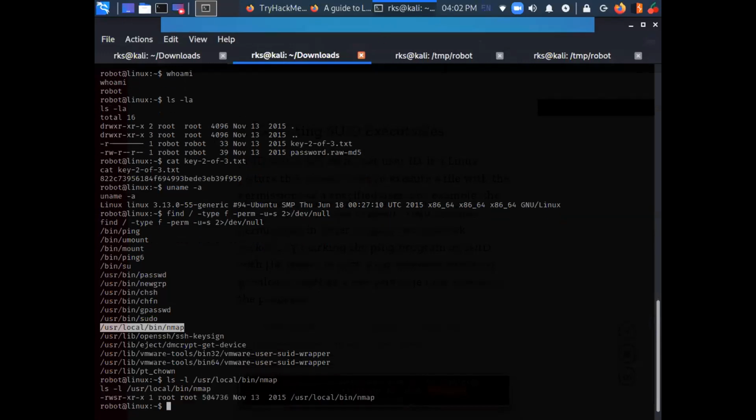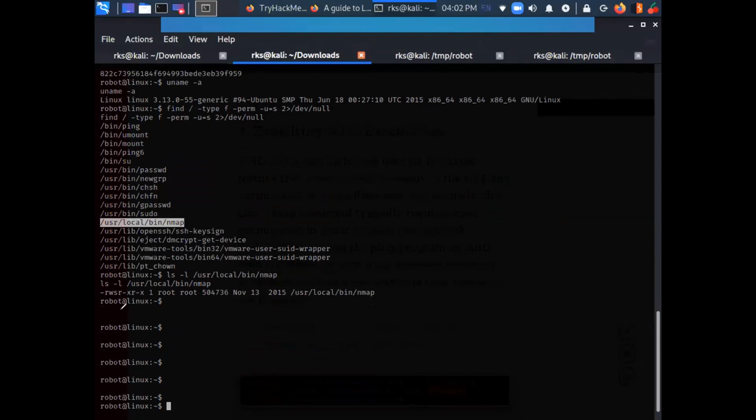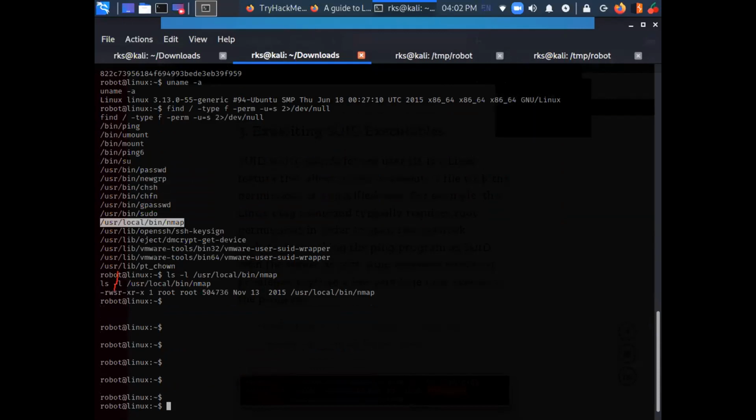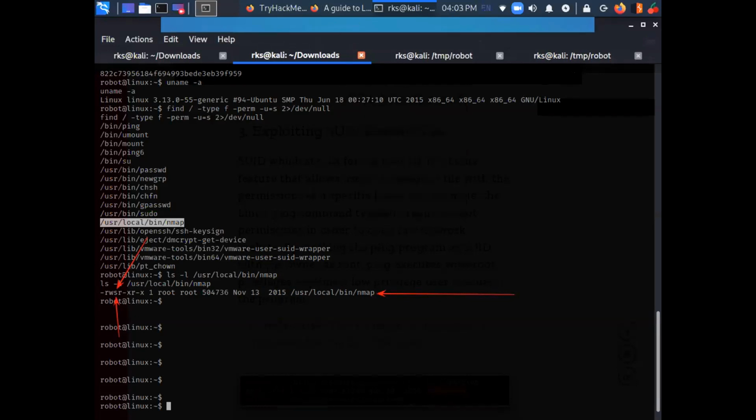And in the file permissions here, you can see the SUID bit. Here it is. Right. Now, can any one of you explain to me what is SUID bit? What is the purpose of SUID bit?